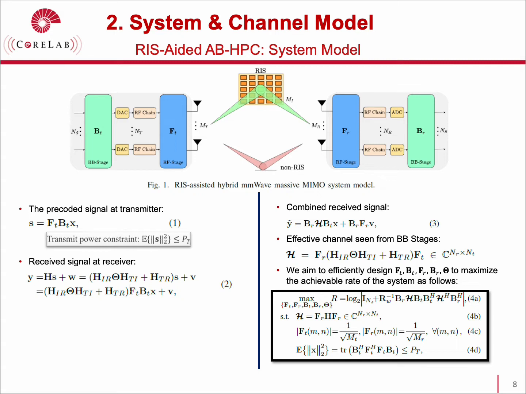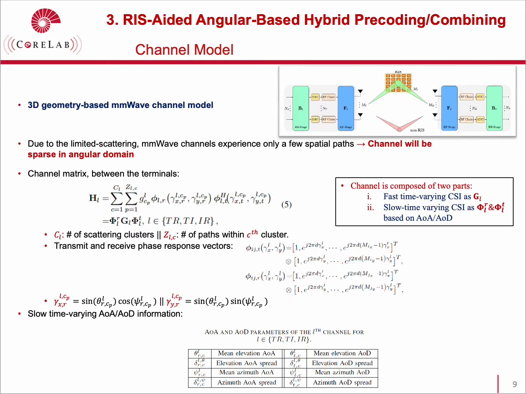The effective channel matrix seen from the baseband stage is also given here. In this work, our main aim is to efficiently design FD, BT, FR, BR, and Phi to maximize the achievable rate of the system as in equation 4. Here, the achievable rate should satisfy the transmit power constraint given in equation 4D and the constant modulus constraint given in equation 4C. In our scheme, we follow the 3D geometry-based millimeter wave channel model.